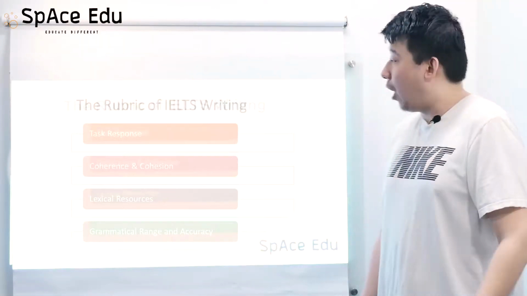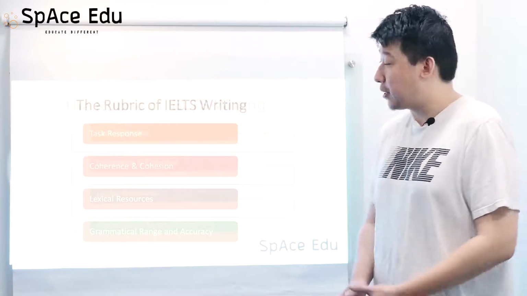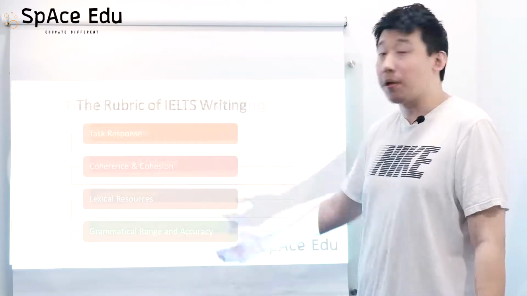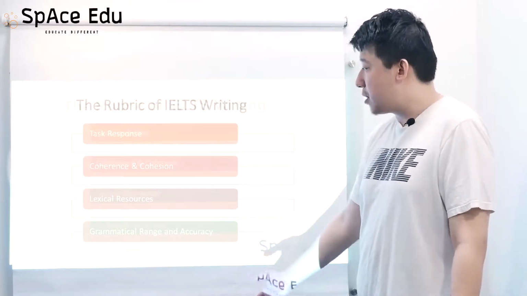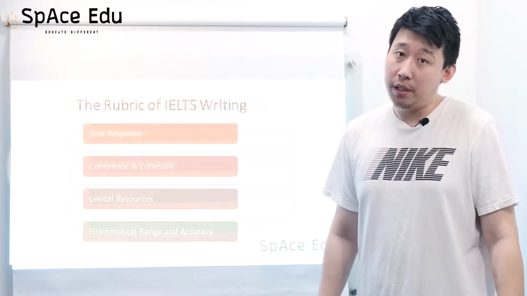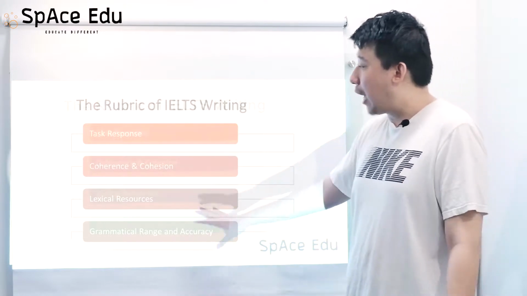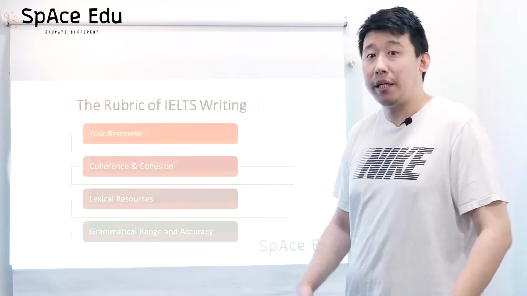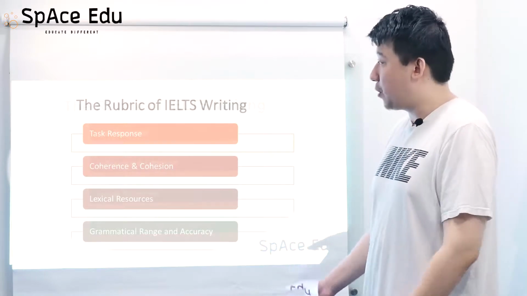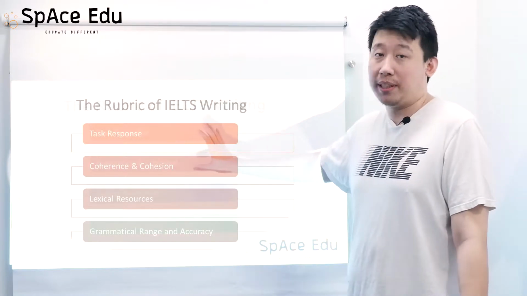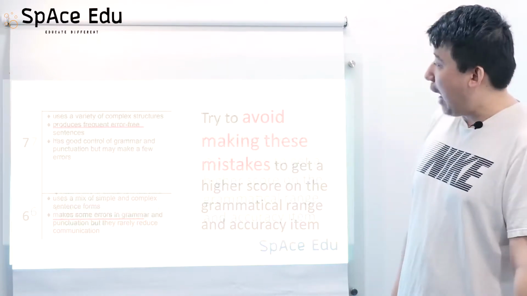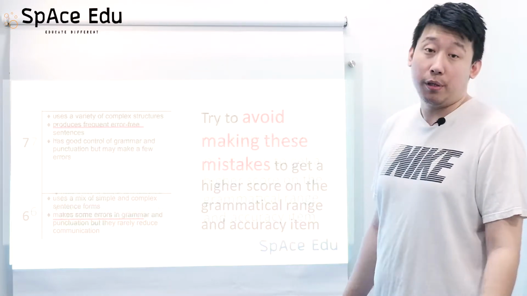As you may know, all the writing essays are evaluated based on the following 4 factors: task response, coherence and cohesion, lexical resource, and grammatical range and accuracy. In today's video, I'm going to cover mostly the 3rd and 4th items, and in the future, I'm going to make another video about the most common mistakes you made in the 1st and 2nd items. So let's have a look at the criteria of IELTS writing.